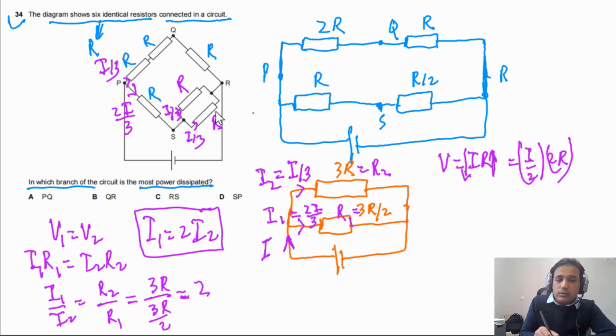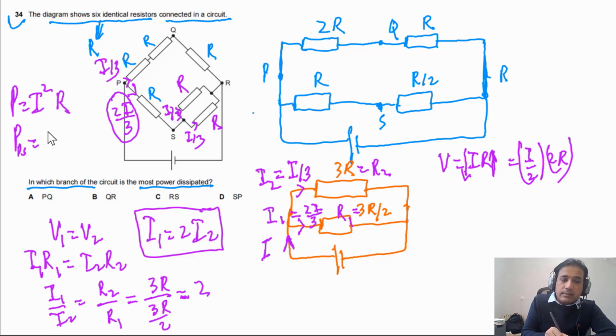So the power dissipated in this resistor will be greater because P is equal to I squared times R. Current is double, so the power will be 4 times. So the power dissipated in this resistor has to be equal to 4 times the power dissipated in the other resistors.